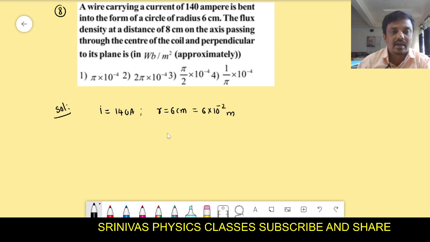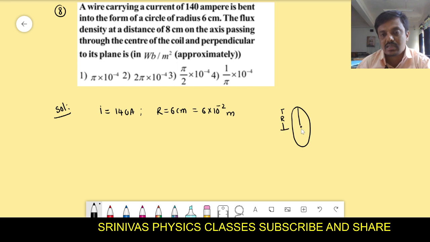A wire carrying current 140 amperes. That is bent in the form of circle. That circle radius is, this is circle. The radius of the circle they give as capital R, that is 6 centimeters. It carries some current, right? The current they gave as 140 amperes.